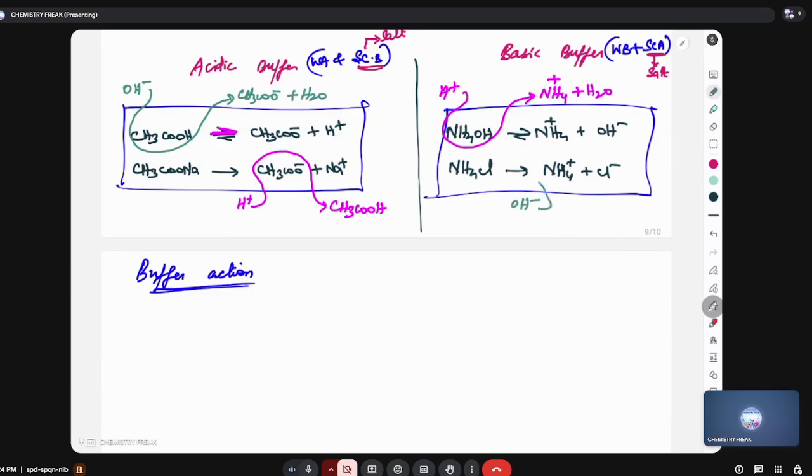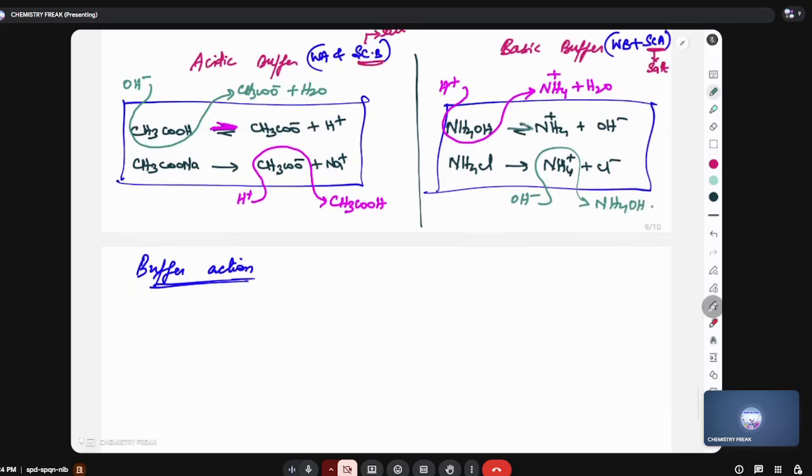Suppose you are adding base here, it will combine with ammonium ion and by the forward equilibrium it will maintain the pH. So the added H plus ions or OH minus ions are neutralized in the buffer solution. So a buffer solution maintains pH.